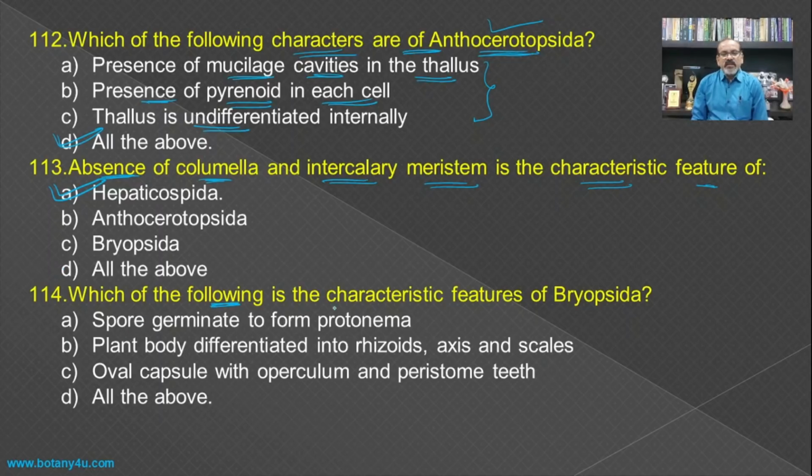Then which of the following is the characteristic feature of Bryopsida? In Bryopsida, we have the plant that is a Funaria. So the spore germinates to form the protonema, which is the characteristic feature of the Bryopsida. Then plant body differentiated into the rhizoids, axis or the stem, and scales or the leaves. So this is a plant body of the Funaria. Then oval capsule with the operculum and the peristome tip, which is again the characteristic feature of the Funaria. So all the above are the characteristic features of the Bryopsida.